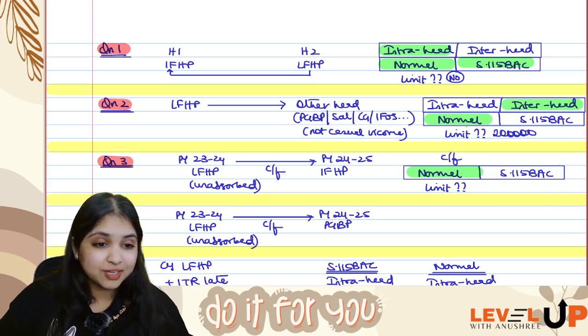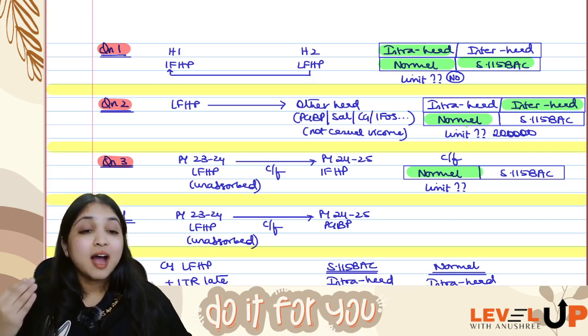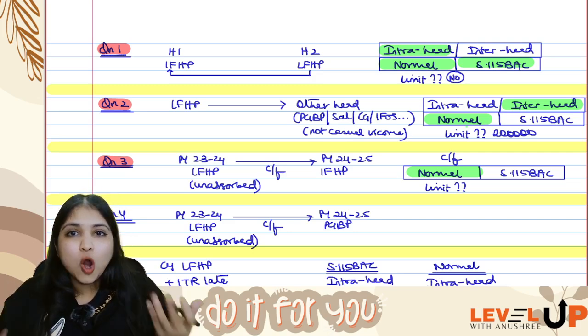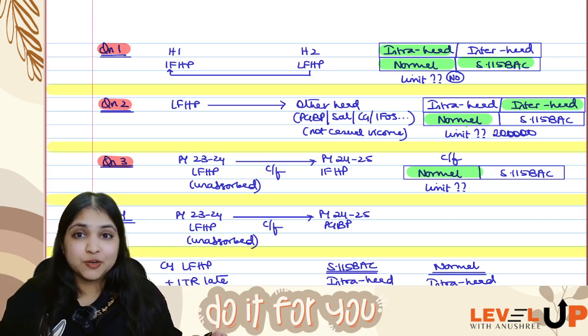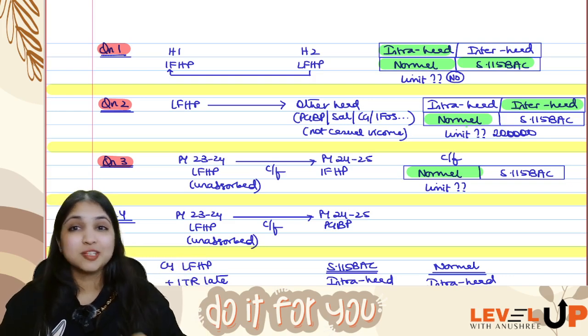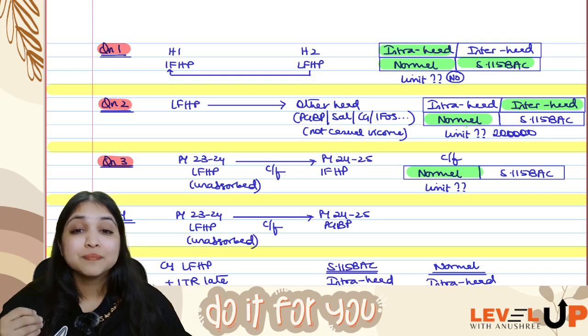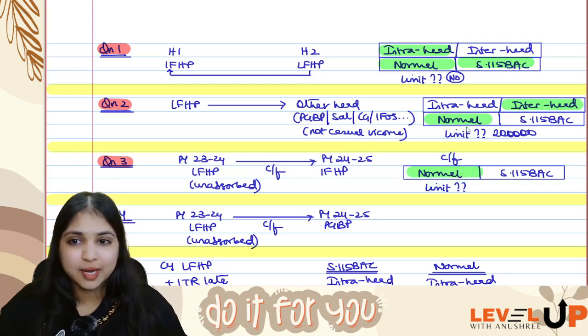You can carry forward the balance loss also, no problem. But under 115 BAC, can you carry forward, guys? No, you cannot carry forward. Under 115 BAC, if you are not able to do intra-head adjustment of loss from house property, that's all, that loss will lapse, because inter-head is not possible, carry forward is also not possible. But under the normal regime, yes, you can carry forward.